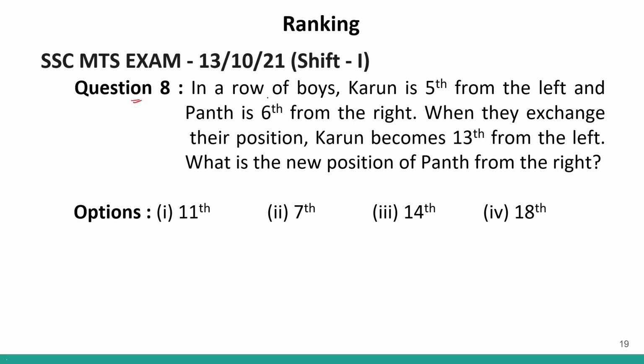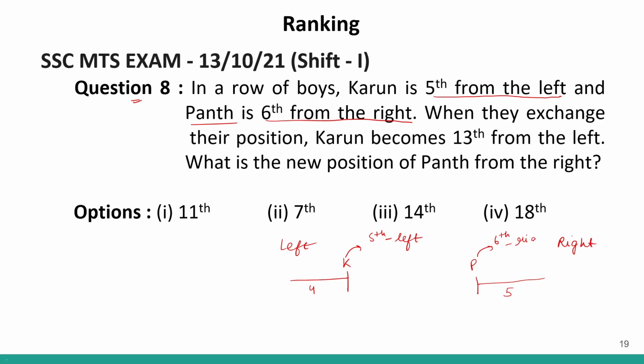Question number 8 says that in a row of boys, Karun is 5th from the left. So, we have left and we have right. Karun is basically 5th from the left. That means we have 4 people, then we have Karun who is 5th from the left. Right? Then we have Pant who is 6th from the right. So, over here we have 5 people. Then at 6th position we have Pant. So, Pant is basically 6th from the right.